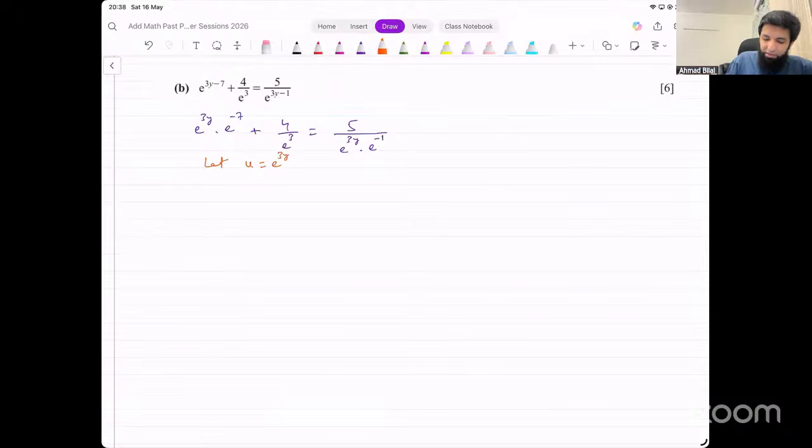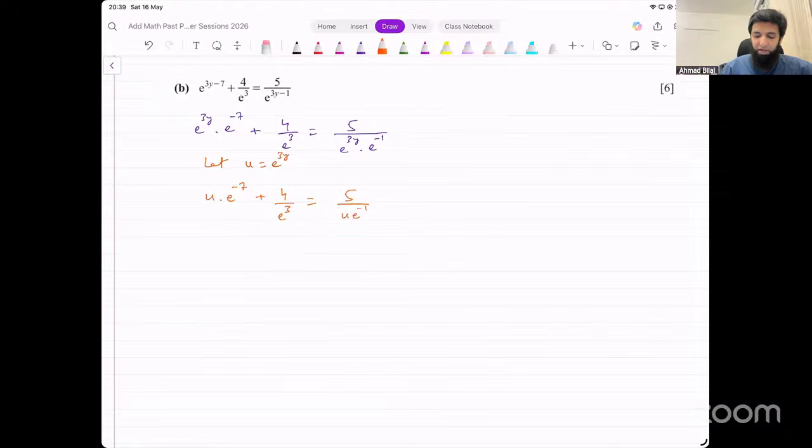So then this equation would become u into e raised to power negative 7 plus 4 over e cube equals 5 over u into e raised to power negative 1.